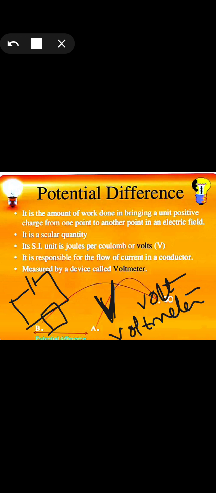So the motion of the current, or the flow of the current in a conductor, is due to just this potential itself. I already told you that when the electrons are there in a conductor, the negative terminal will try to oppose these electrons, right? So these electrons are getting energy to move, and what we have seen now is that the amount of work done to move these electrons from a point is considered its work done. So the potential to move these charges from its point to the particular required point is said to be the potential. So that is volt.